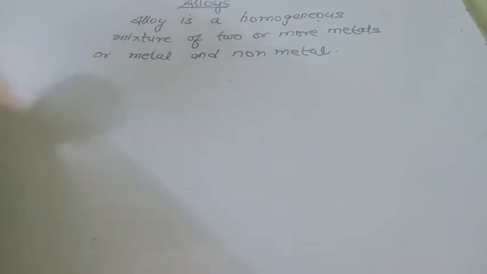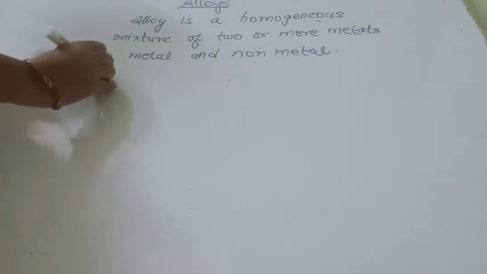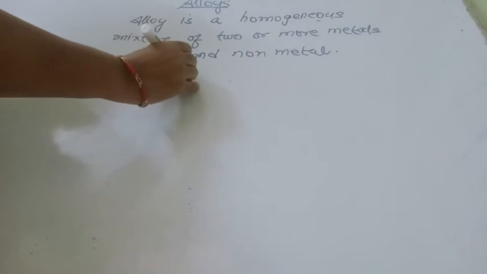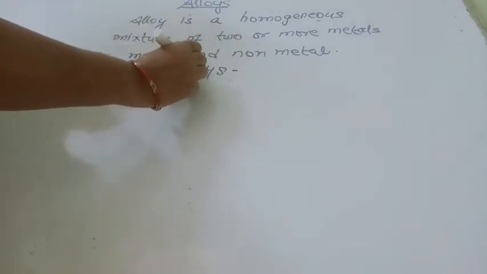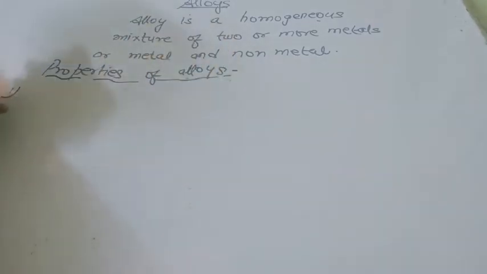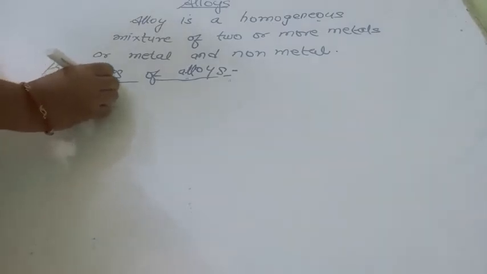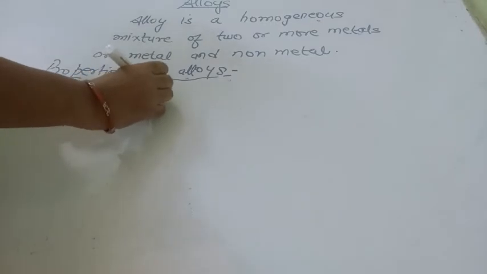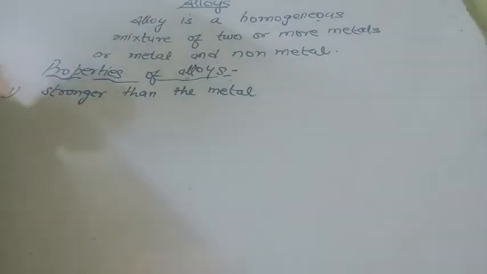Now we will study some properties of alloys. So what are the properties of alloys? The first property of alloy is that it is stronger than the metal from which it is made.